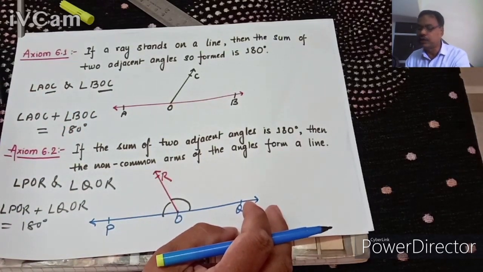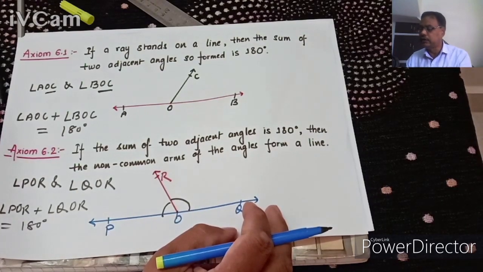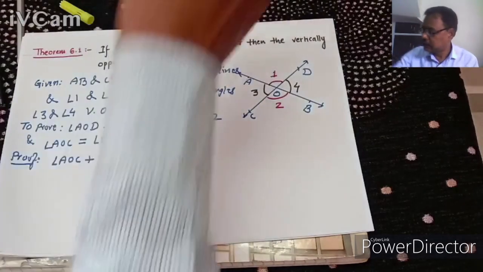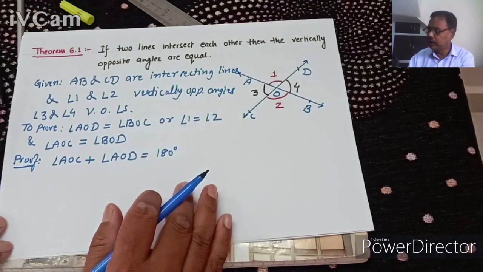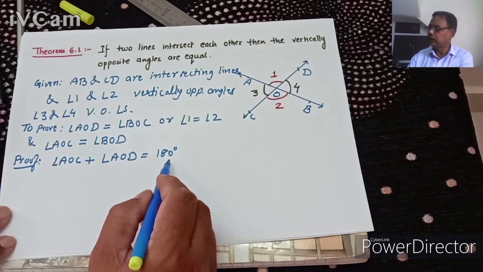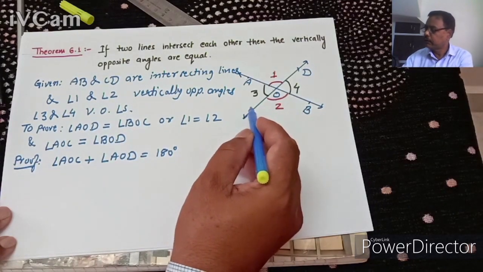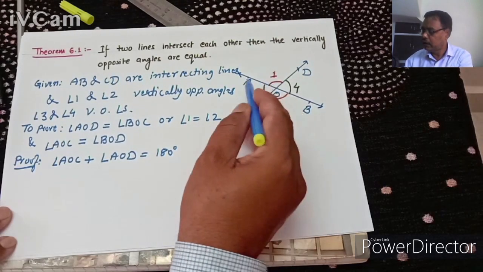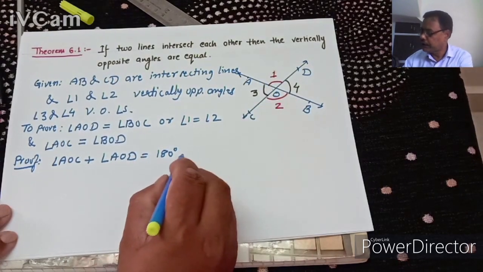So angle AOC and angle BOC are adjacent angles, so angle AOC plus angle BOC equals 180 degrees. The same thing we are using here: angle AOC plus angle AOD is 180 degrees. Equation number 1.